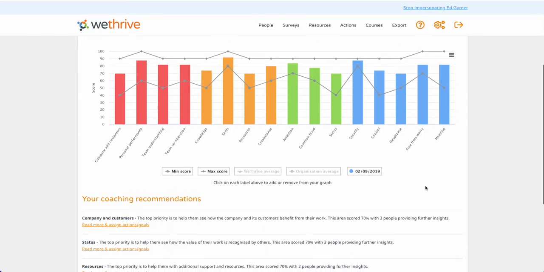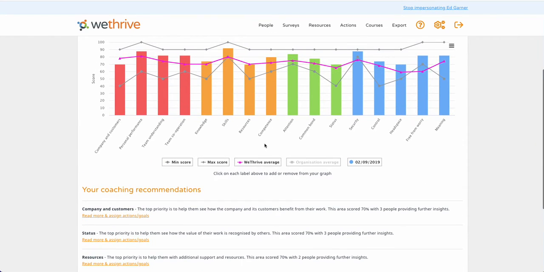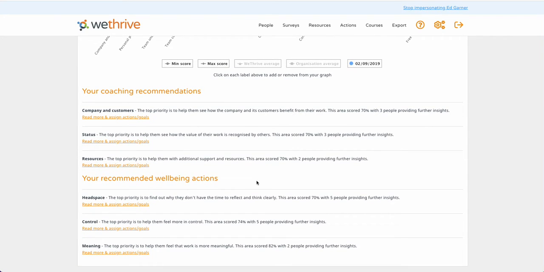Now just underneath, you can also add the WeThrive average to your graph, so you can see how you compare to other people using WeThrive, which can be useful in seeing where certain areas score highly on average. And just underneath that, you will have the coaching recommendations and wellbeing recommendations for your team.